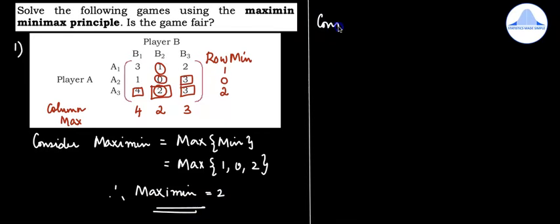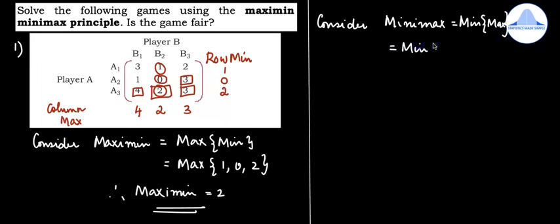Similarly, now consider the word minimax. Split it as minimum of the maximum values. So this is equal to minimum of the maximum values, which are 4, 2 and 3, and the minimum among these is 2.